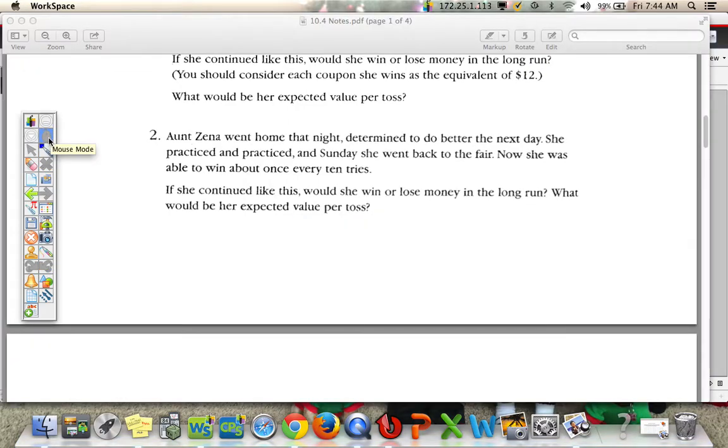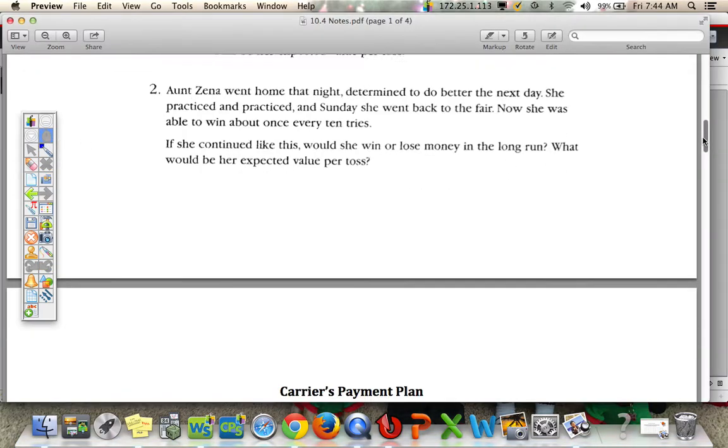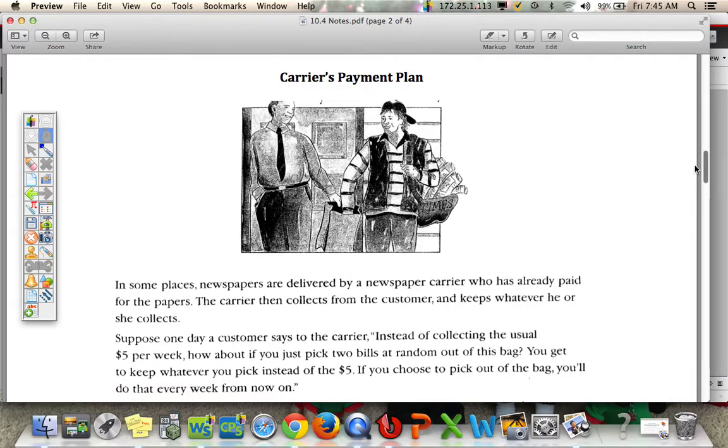You can represent expected value many different ways, so we'll take a look at different representations. The first one we'll look at is called the carrier's payment plan.